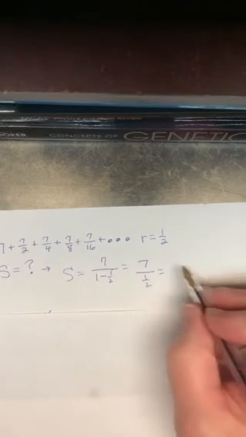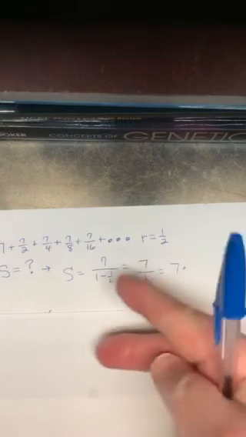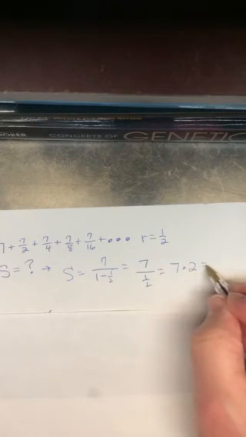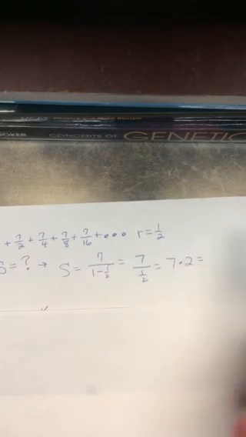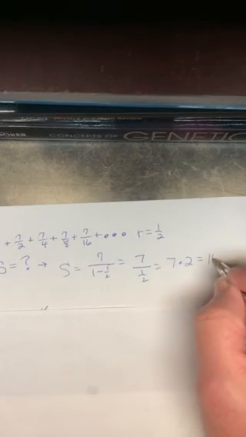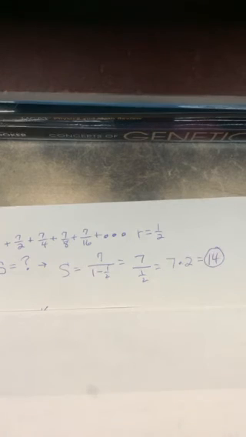Which we know is 7 times, flip it over, 2. Who would have thunk? You add all these fractions together forever, you're going to get an answer of 14. Guaranteed you'd never have it turn into 14 point something else. It'll never get there. The sum of that infinite series is 14. Interesting.